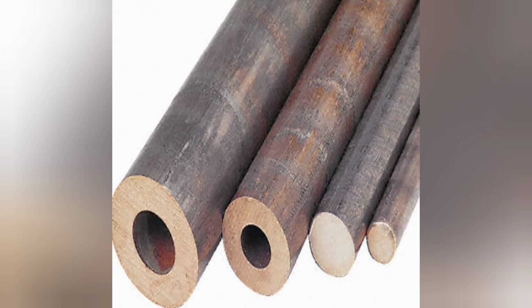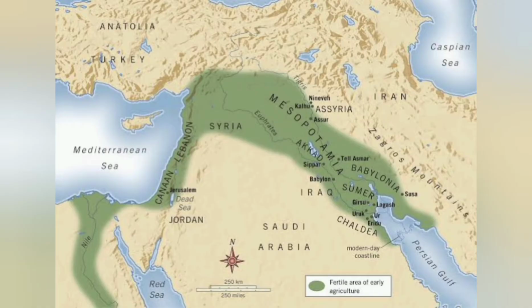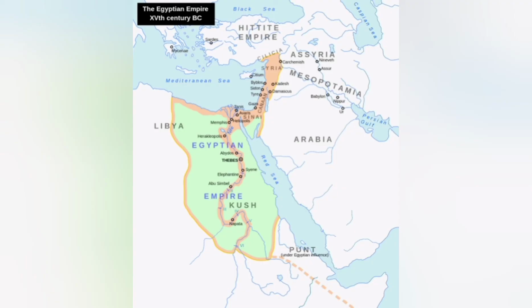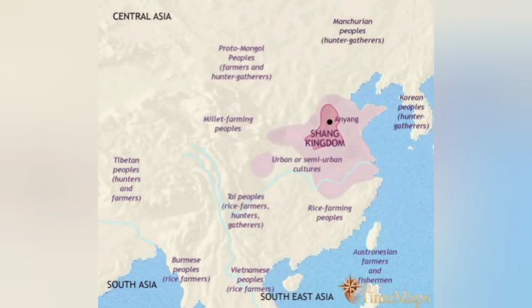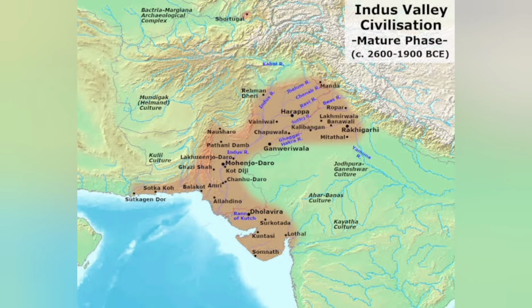It was an ideal tool for agriculture, and this gave the name Bronze Civilization, as bronze was used as a metal in making tools and weapons. The four major civilizations which flourished on river banks were the Mesopotamian civilization, on the rivers Euphrates and Tigris, and the Egyptian civilization in Africa. It flourished on the bank of the river Nile. The Chinese civilization flourished on the banks of the rivers Huanghe and Yangtze, and lastly the Indus Valley civilization. It flourished on the river Indus.